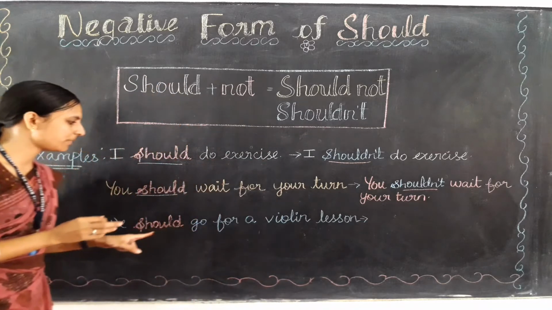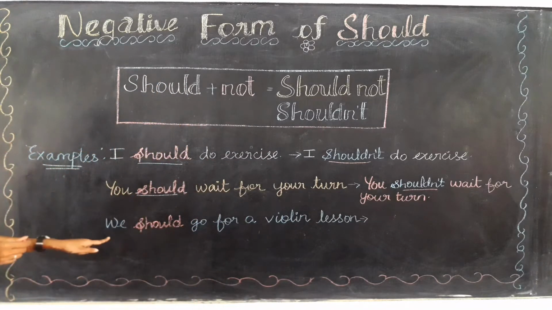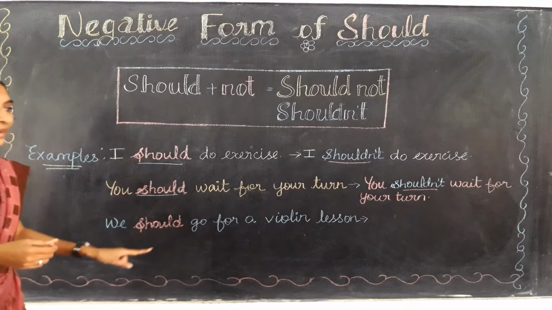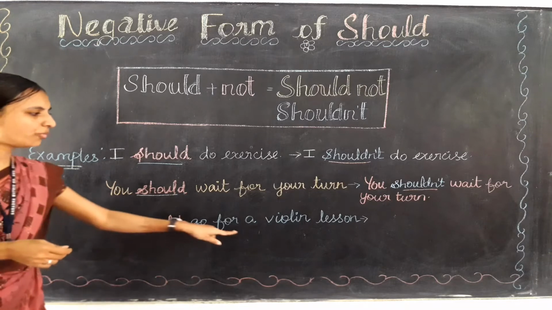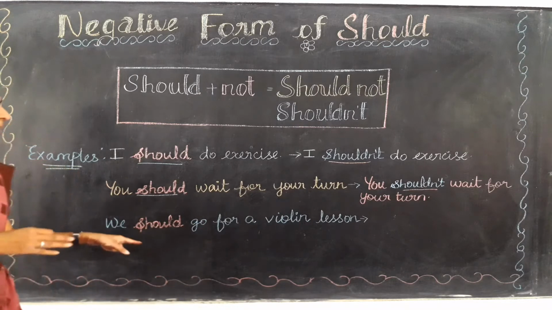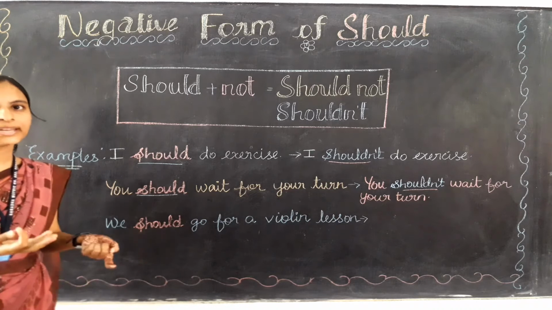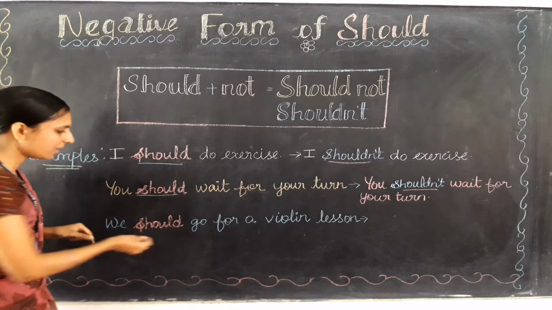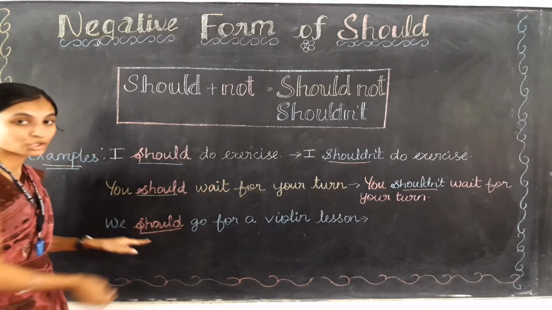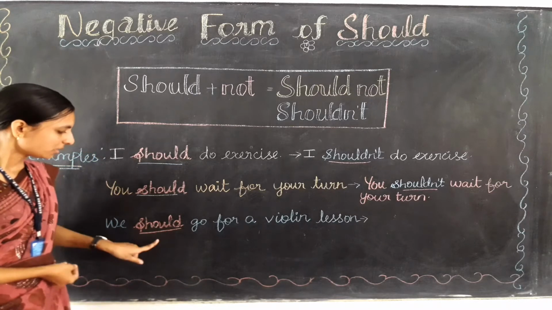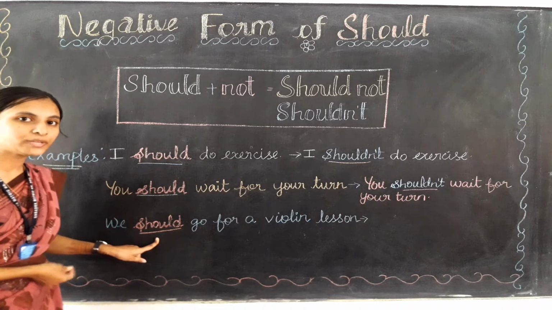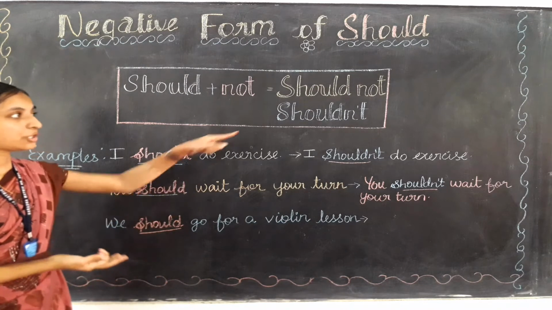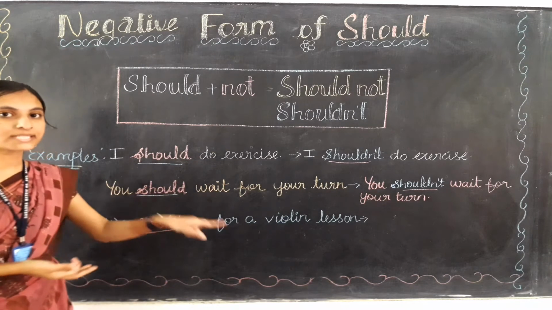Okay, so let's make it for the third sentence. We should go for a violin lesson. We should go for a violin lesson. So நம்ம இப்போ violin lesson காக போகணும். Okay, that is the meaning. So here we are going to make the changes in this should place. In place of should, what do I need to write for the negative form? Yes, shouldn't only, and let's start writing it.